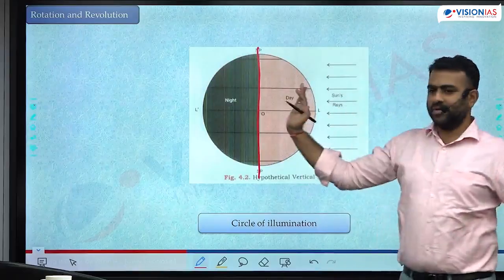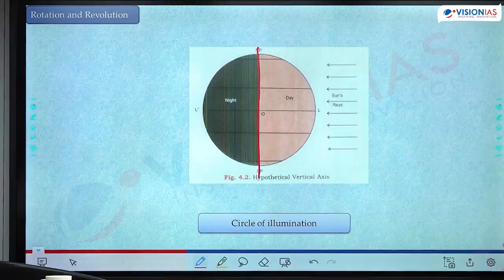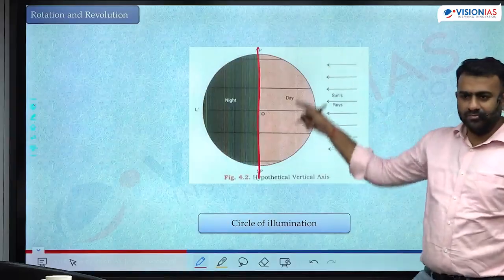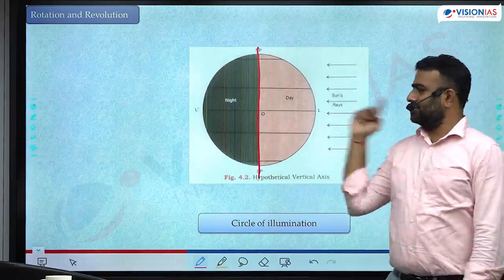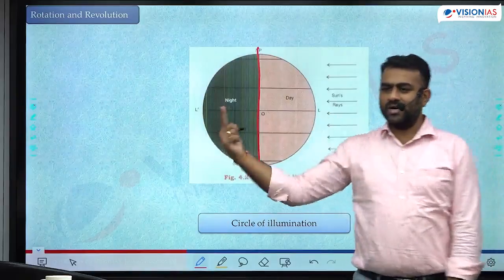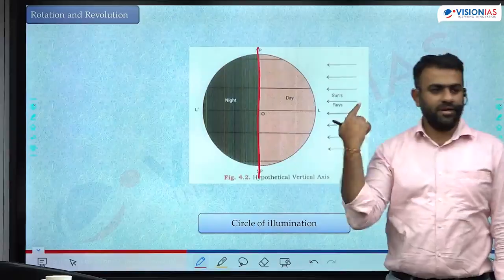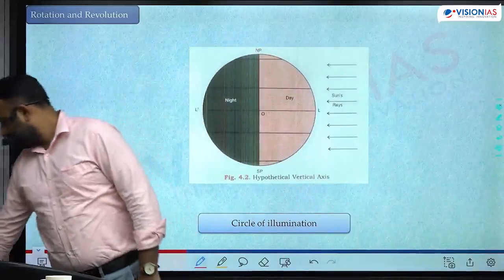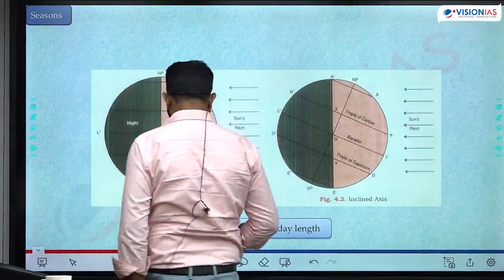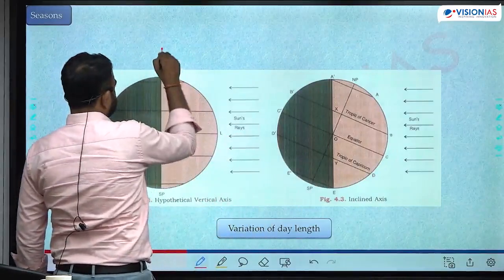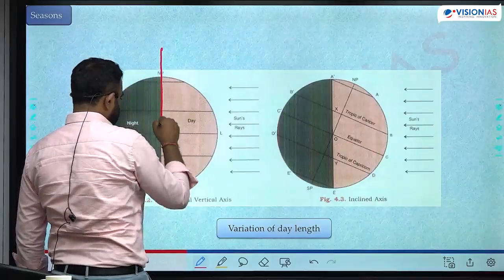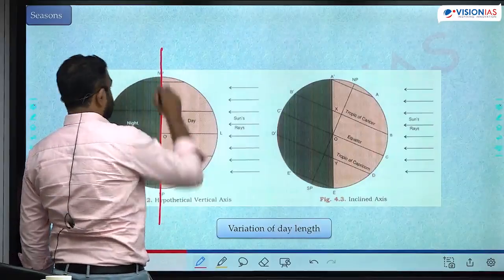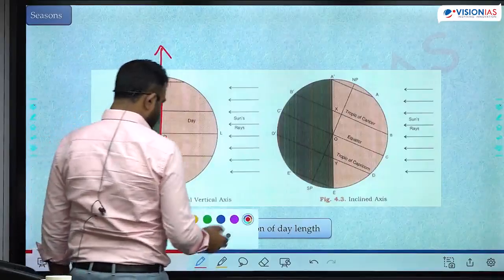Sunlight is continuously coming in on this side. Just imagine there is this circle of illumination. And as Earth rotates, every place will go through night and then day, night and day, like this continuously. It changes its position. Okay, observe here. Let's say this is the axis of rotation, Earth's axis of rotation.